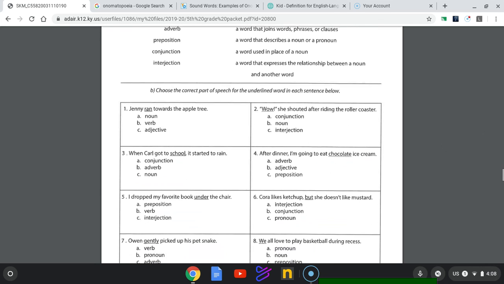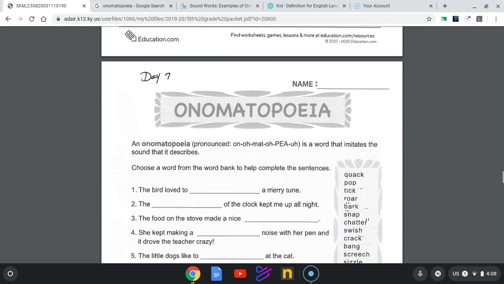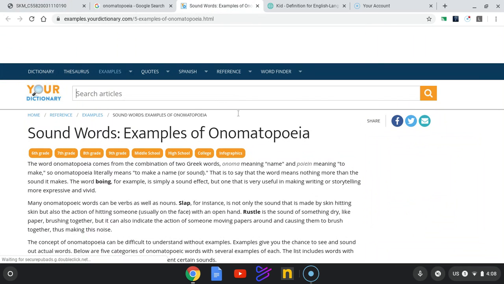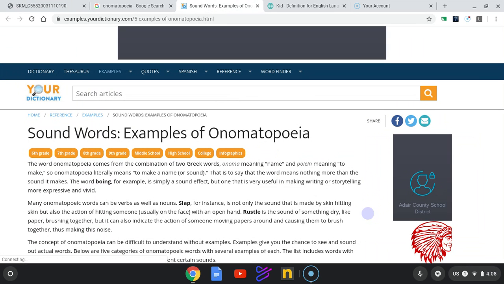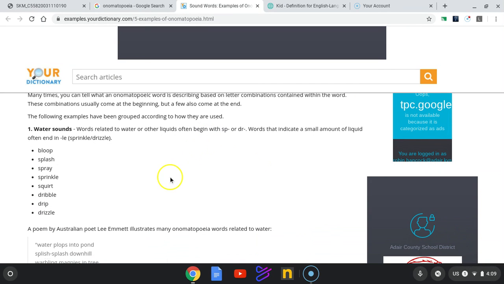Moving on to onomatopoeia. These are sound words. And so what I did is I found some examples. Sound words are sound words. For instance, like water sounds, bloop, splash, spray, sprinkle.